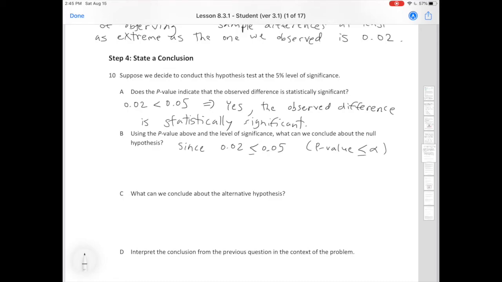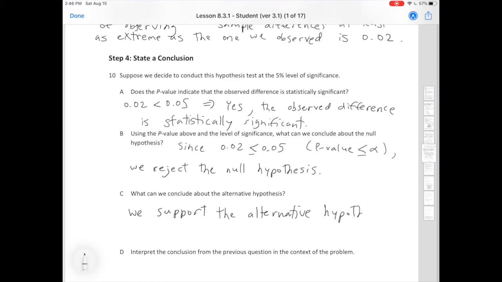Okay? We reject the null hypothesis. And remember, when you reject the null, it means that you accept or you support the alternative. So we support the alternative hypothesis. Okay.